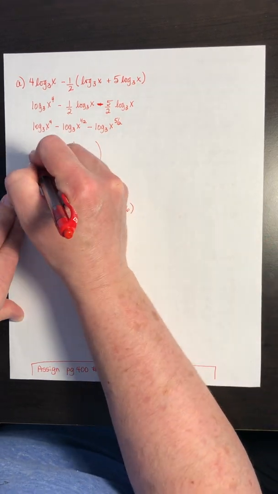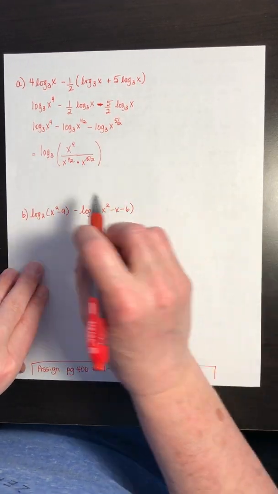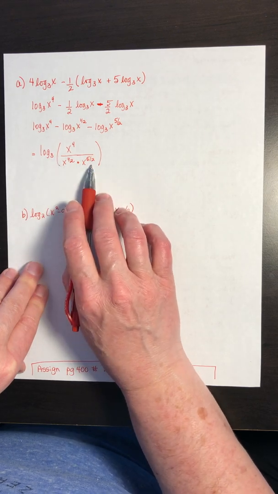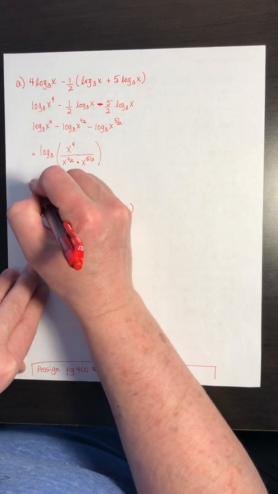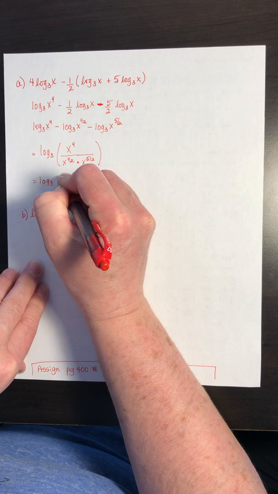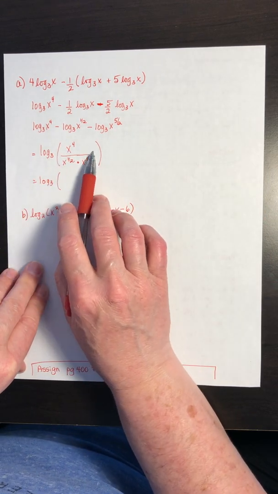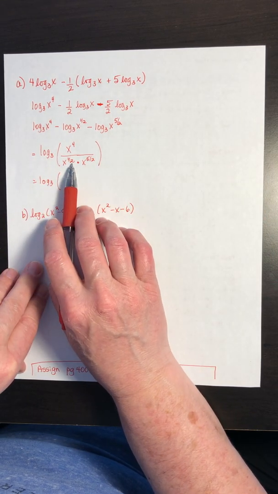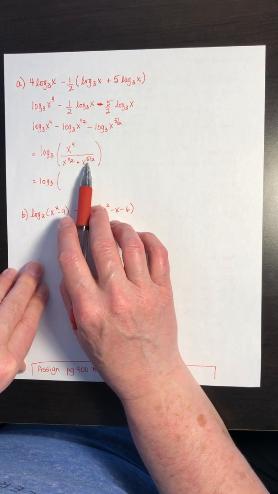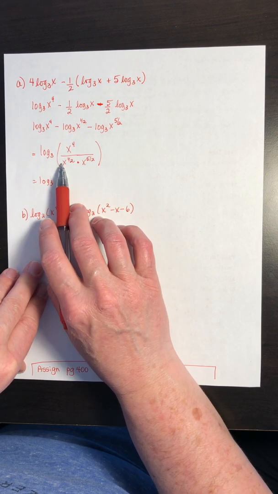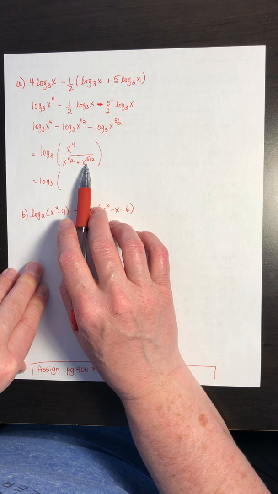And so we now have a single log with a single expression, but it's kind of a mess. I wouldn't say that that would be simplified as much as I can because I have something that I can simplify. These are exponents, powers on each of these like bases, the same base.